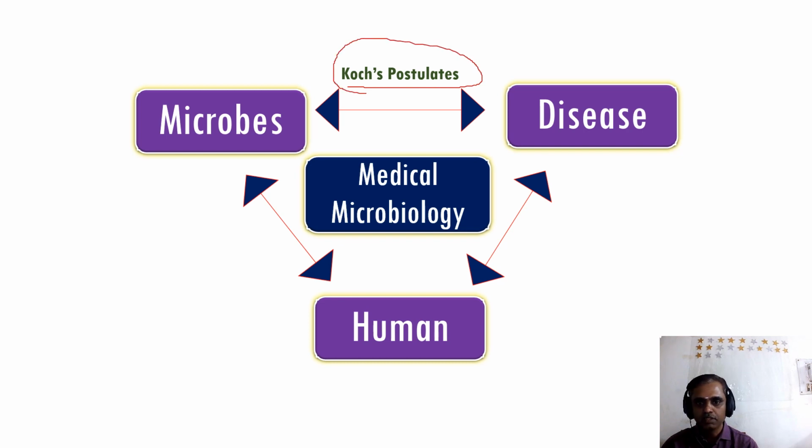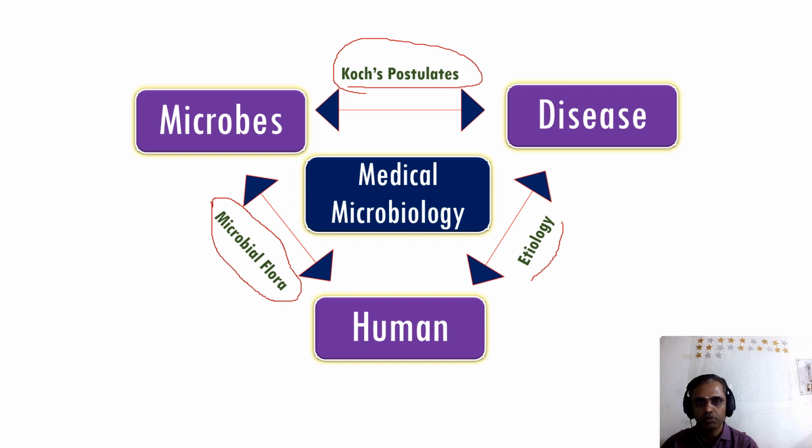The way it produces disease in the human body is called etiology. And humans have so many microbes in the genital tract, urinary tract, everywhere, which we call the normal microbial flora. We'll study that one by one.